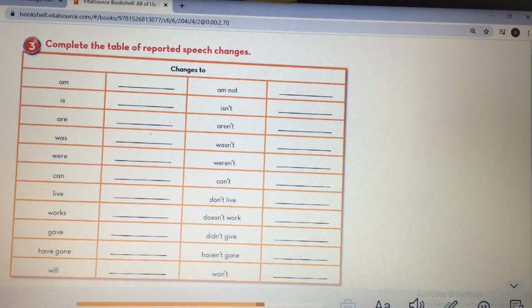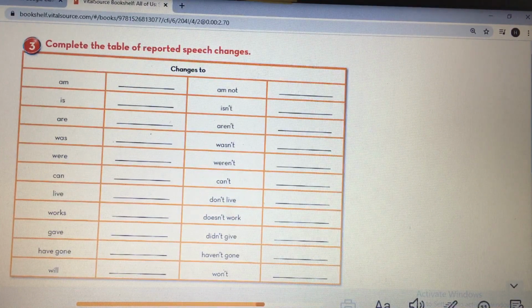What about can? Statement with can, we change can to couldn't. What about live? We change live to lived, from verb 1 to verb 2. What about works? Works, we change the verb from verb 1 to verb 2. What is the verb 2 of the verb work? Yes, it is worked, ed, regular verb. We have gave. Gave is verb 2. So the grammar says that we change from verb 2 to past perfect. So we change from gave to had given.